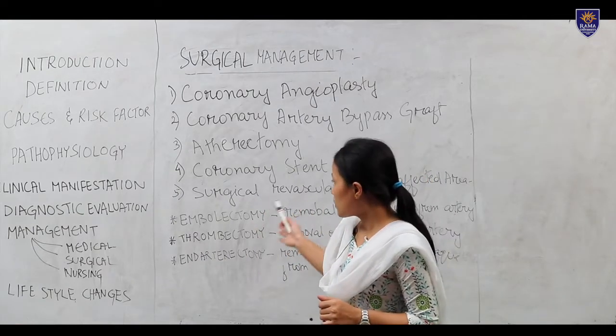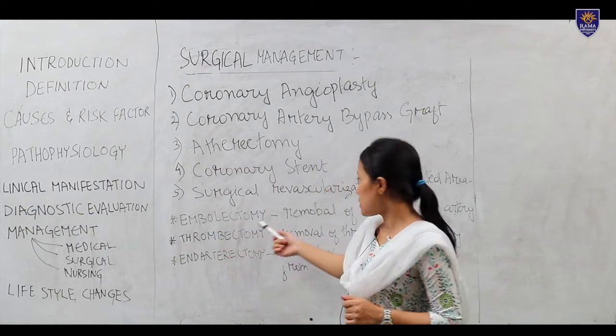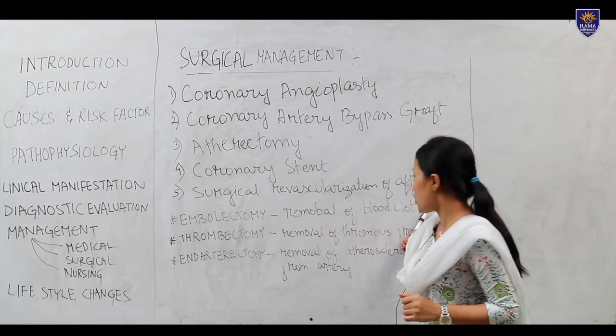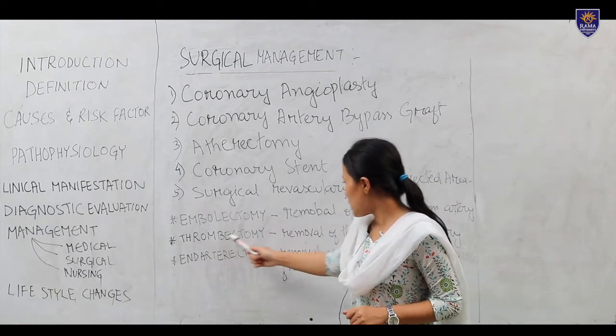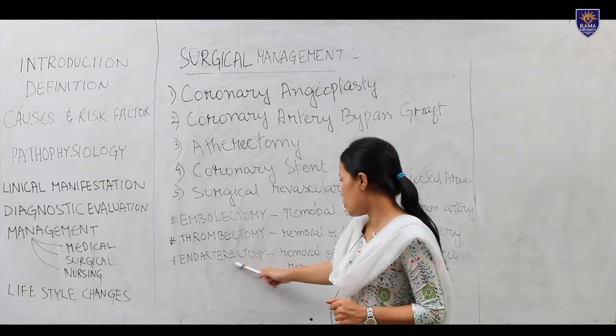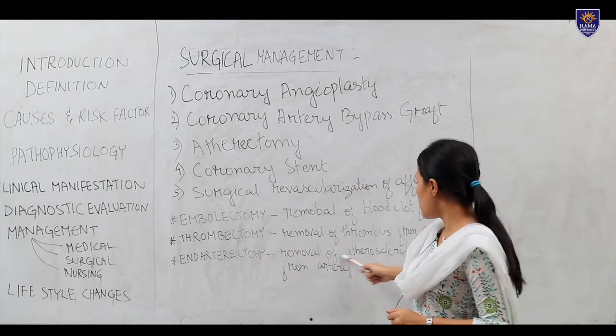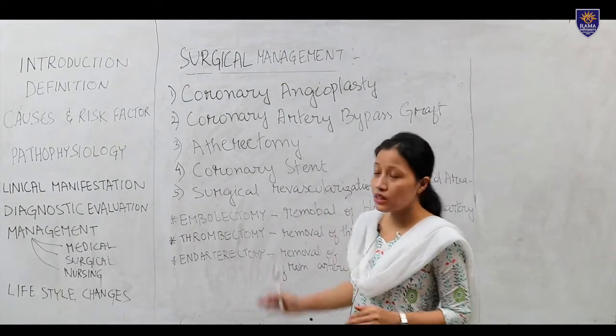So these are some terminologies, that is embolectomy. Embolectomy is removal of a blood clot from the artery. And next is thrombectomy. Thrombectomy is removal of thrombus from the artery. Next is endarterectomy. Endarterectomy is removal of atherosclerotic plaque from the artery. These are some surgical management.